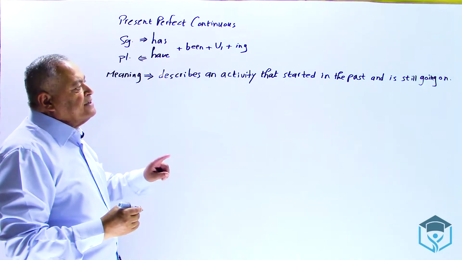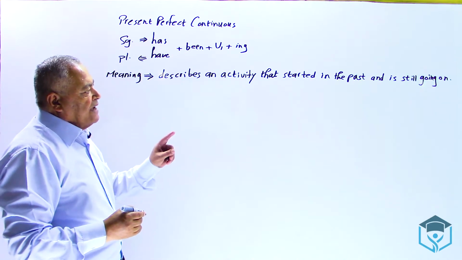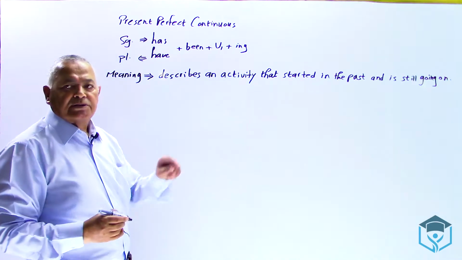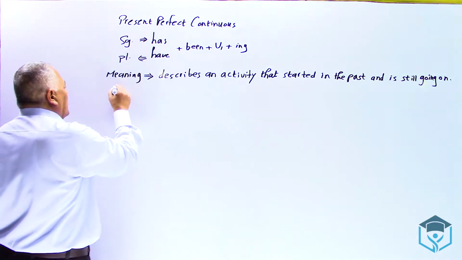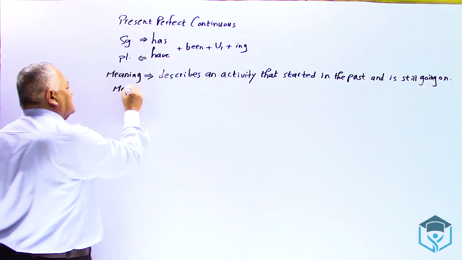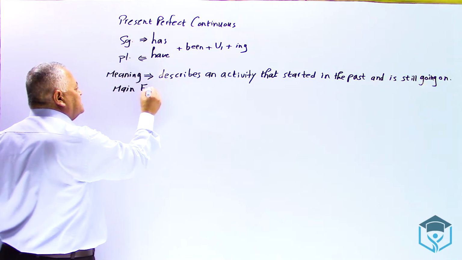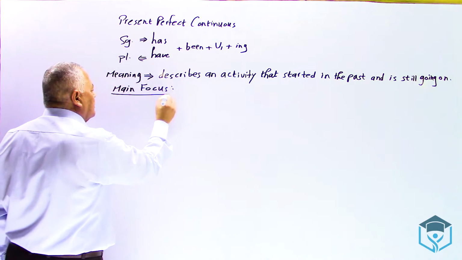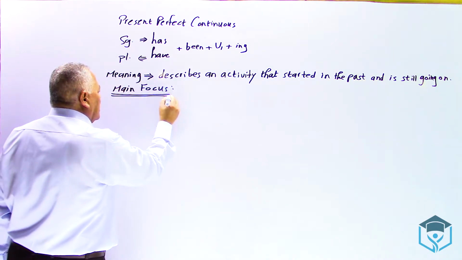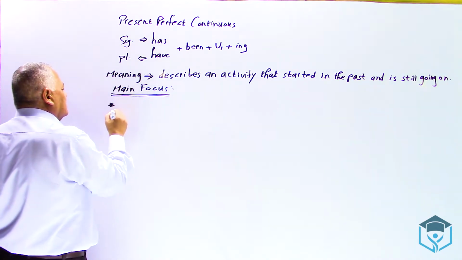But in the case of the simple, we added 'and has just finished.' And again, what is the main focus? Through this function or meaning, what do you understand? Again, 3 headlines.